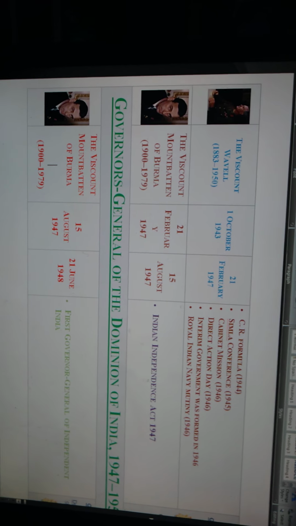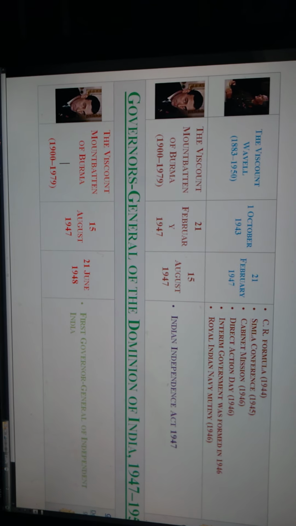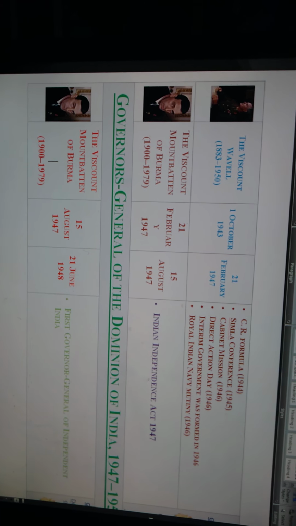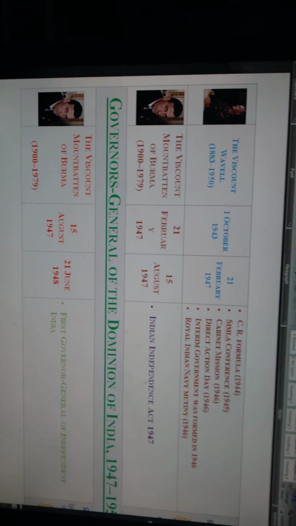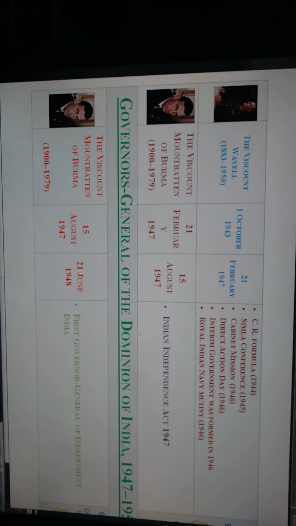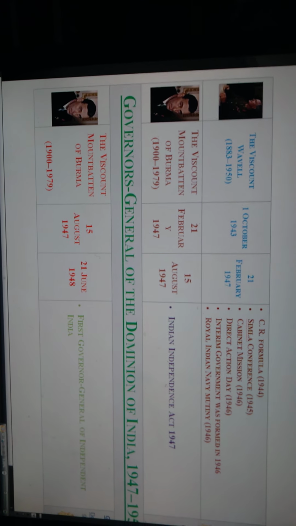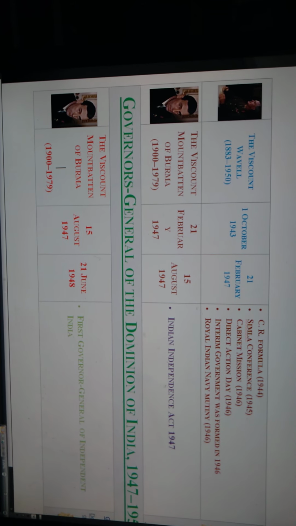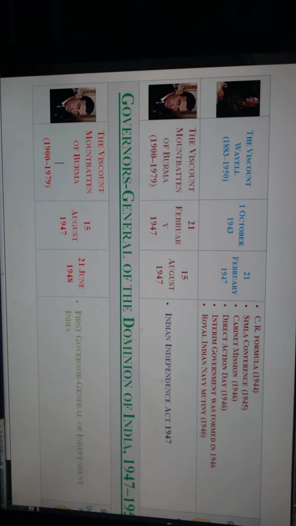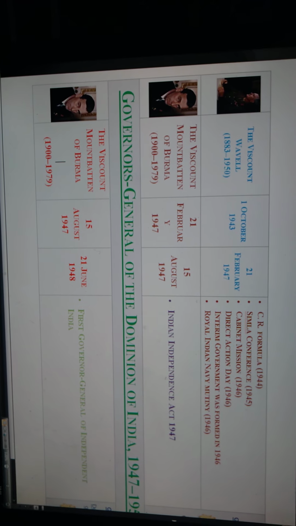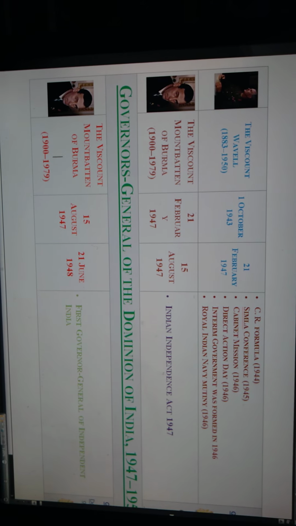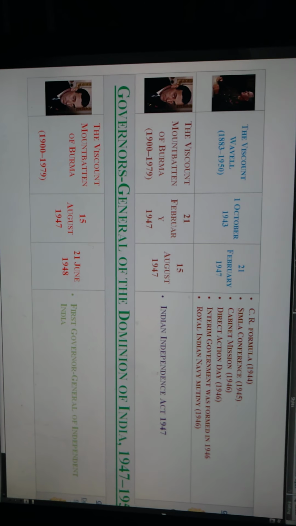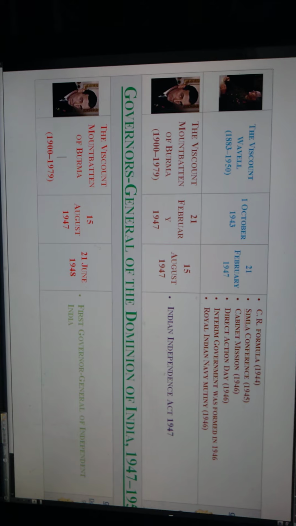The administration, reforms and policies were the CR Formula of 1944, given under Lord Wavell, and the Shimla Conference in 1945, known as the Wavell Plan. Then the Cabinet Mission in 1946, Direct Action Day in 1946, the Interim Government formed in 1946, and the Royal Indian Navy Mutiny in 1946. These all happened during Lord Wavell, Viceroy of India.